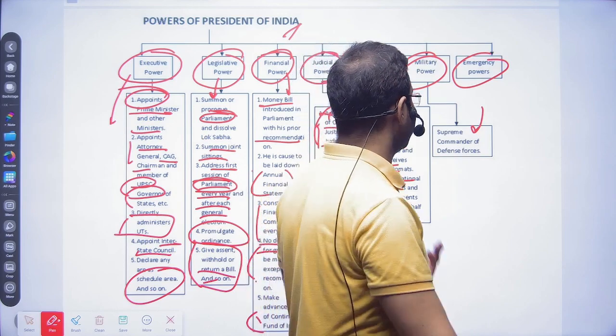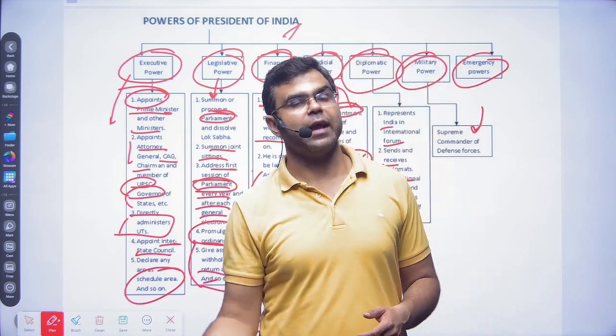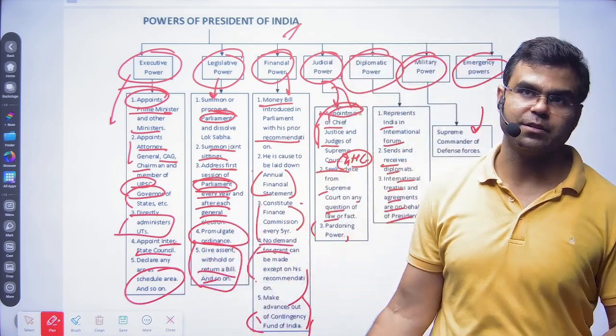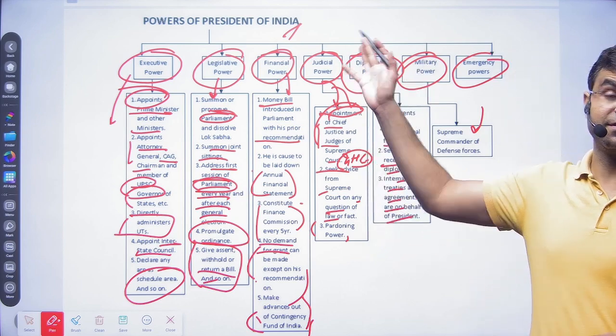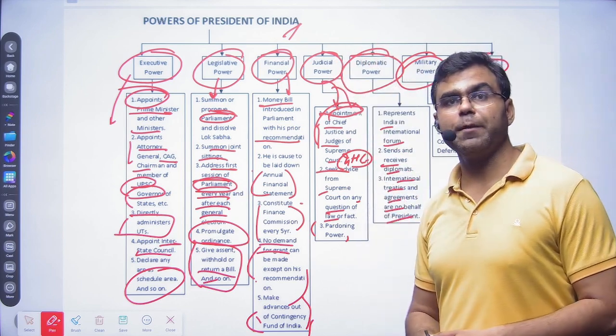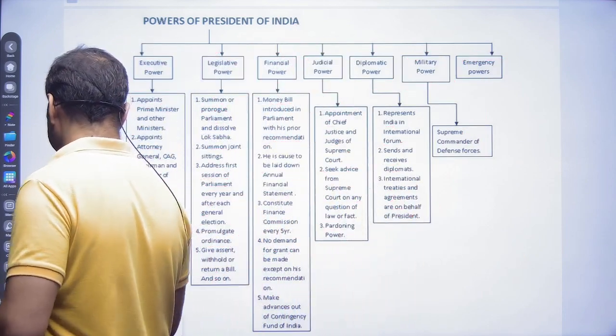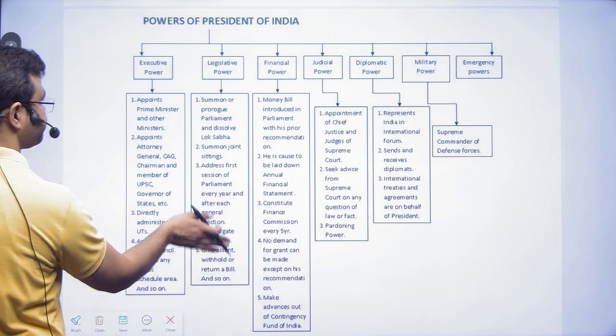Similarly, we have emergency powers. We have three types of emergencies: national emergencies, state emergencies, and financial emergencies. In that case, the President has certain powers to promulgate those emergencies. So these are the powers we have discussed in brief.